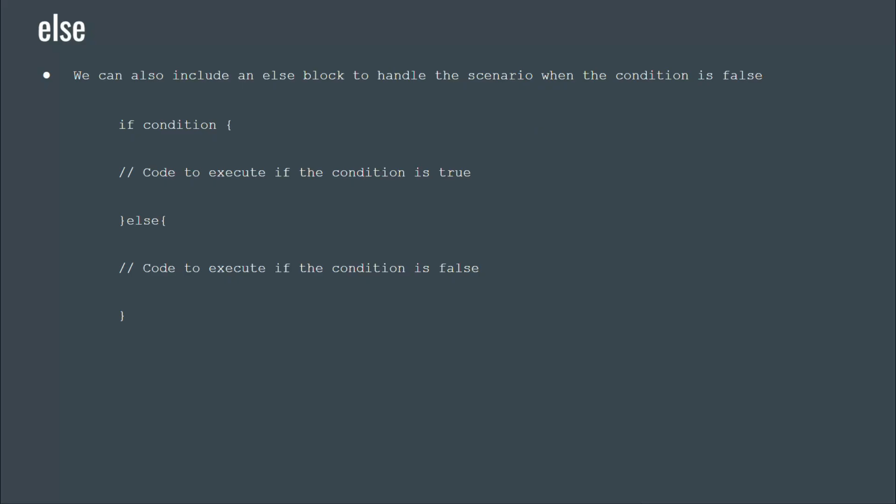We can also include an else block to handle the scenario when the condition is false. If the condition in the if statement is false and the program skips the if block, then the code inside the else block will execute.